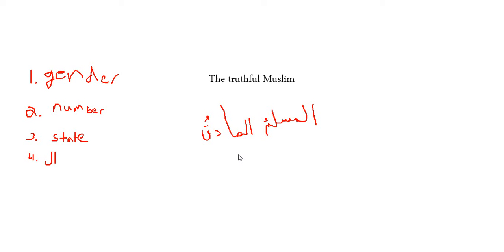I apologize for the terrible handwriting. Al-Muslimu as-Sadiqu. Okay. Sa'id the son.